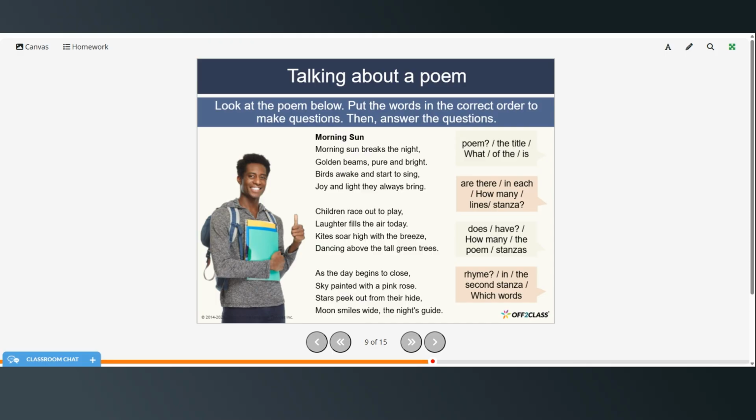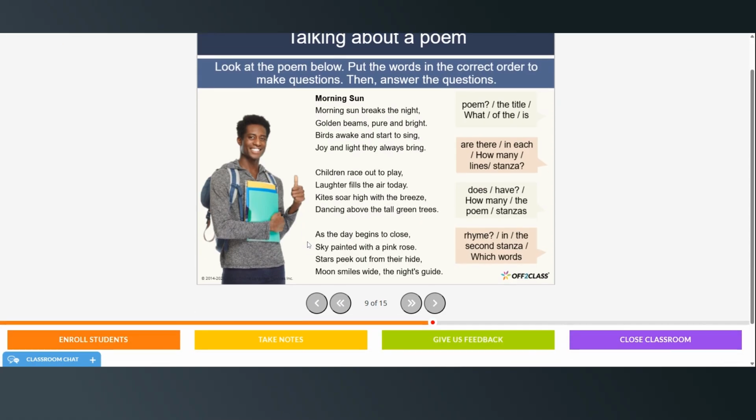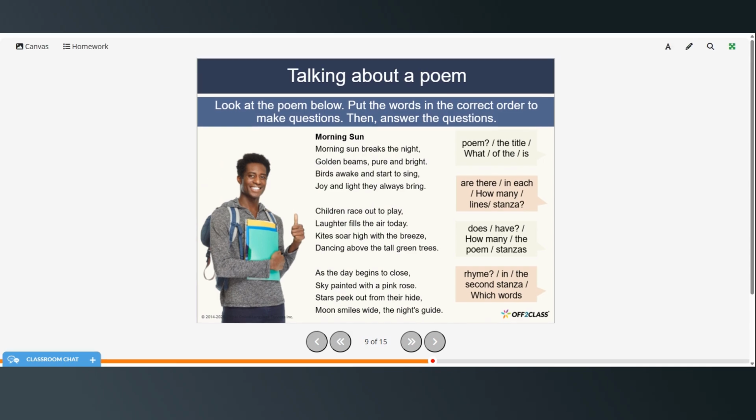Morning Sun. Morning sun breaks the night, golden beams pure and bright. Birds awake and start to sing, joy and light they always bring. Children race out to play, laughter fills the air today. Kites soar high with the breeze, dancing above the tall green trees. As the sky begins to close, sky painted with a pink rose. Stars peek out from their hide, moon smiles wide, the night's guide.